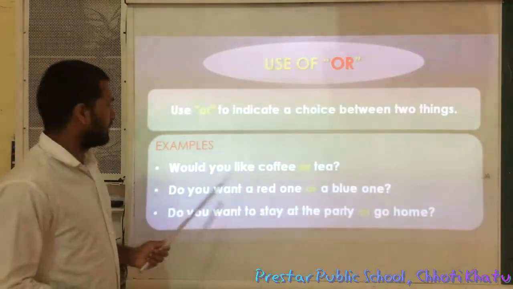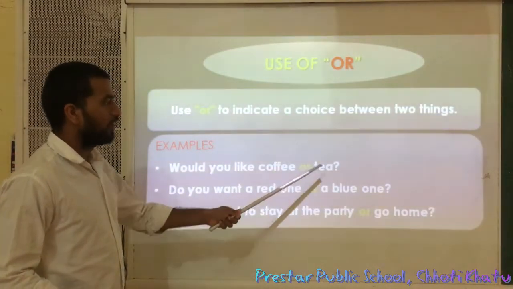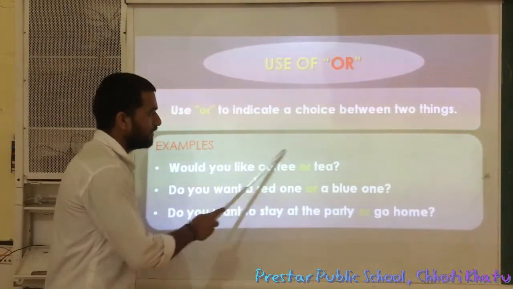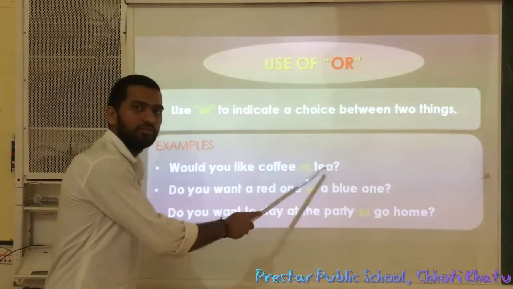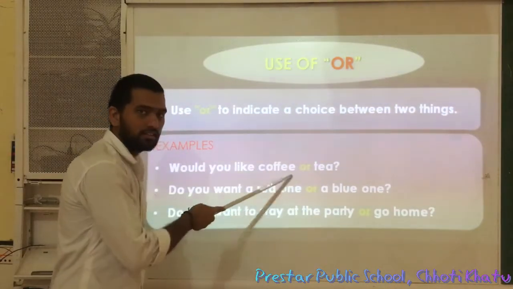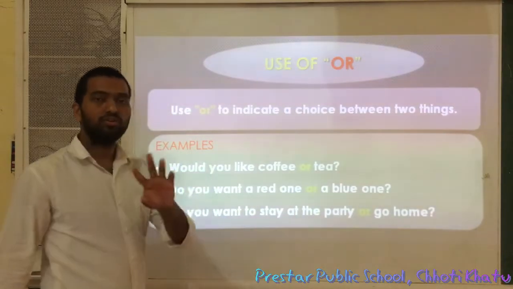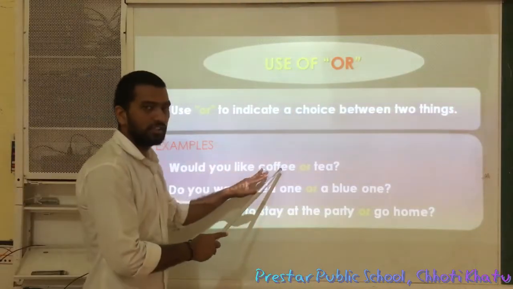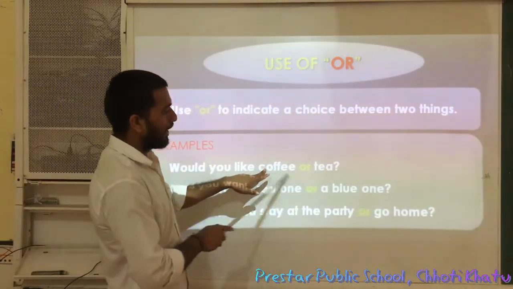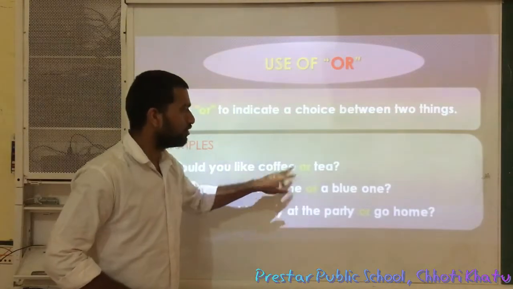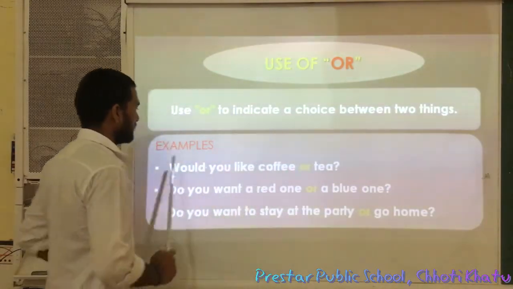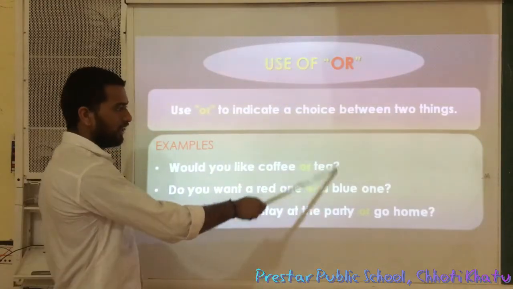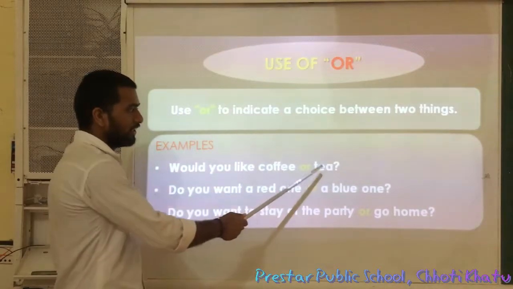See. Would you like coffee or tea? Here you have to choose. There is a choice between coffee and tea. Out of these two, you have to choose either coffee or tea. So to differentiate two things as a choice, otherwise to indicate choosing only one thing between these two, we use "or". Okay. See. Would you like coffee or tea? Either coffee or tea, you have to choose. There is a choice between two things.